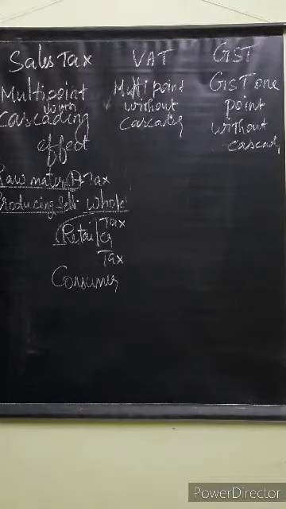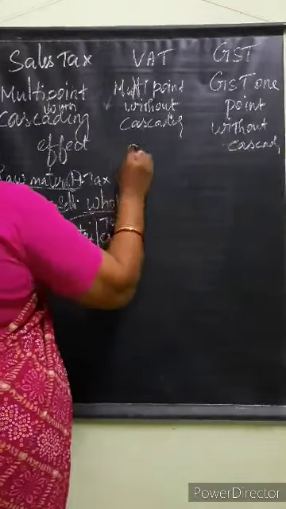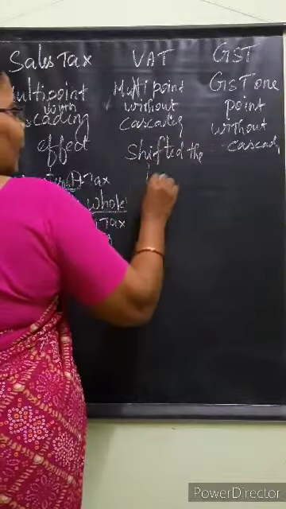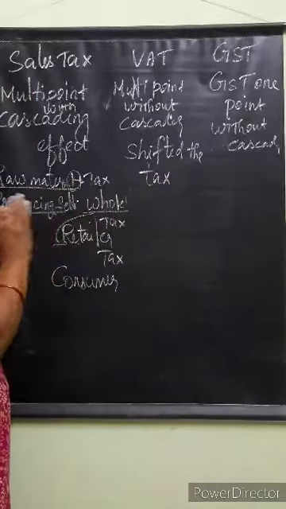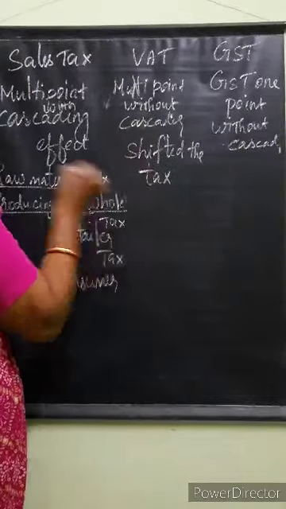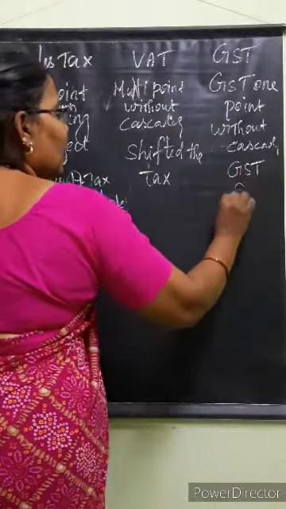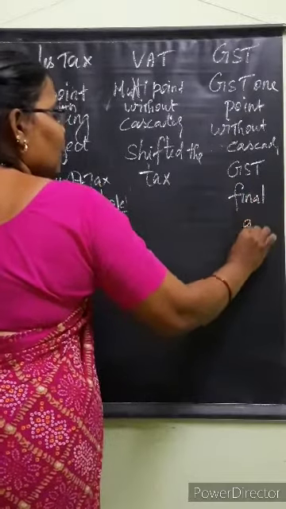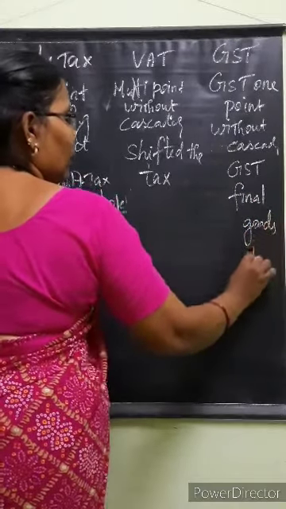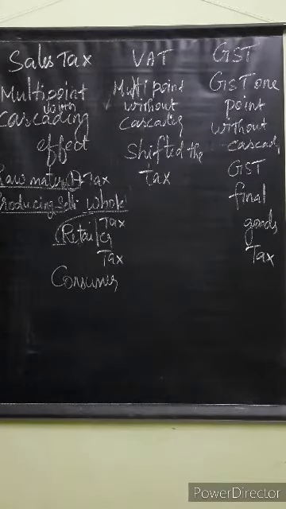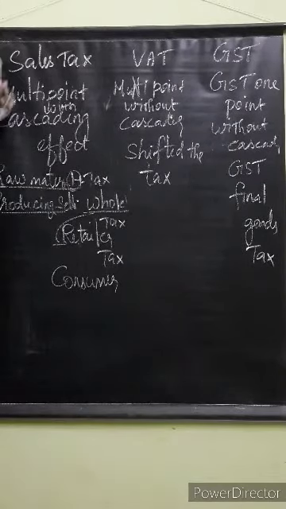So, in VAT, they will not shift the tax. At one point, they will pay the value added, that's all. The tax amount will not be shifted. Here in GST, at the final goods only, they are adding tax. So, there will be no cascading. Do you understand, girls?